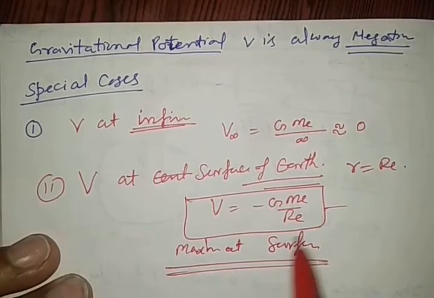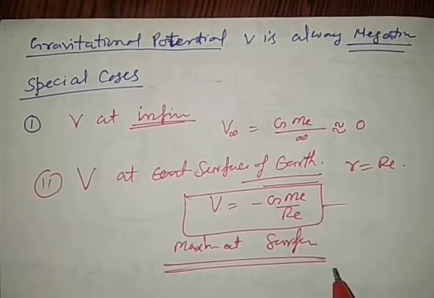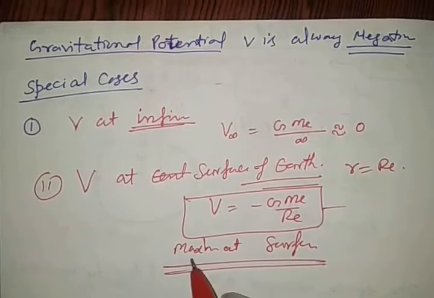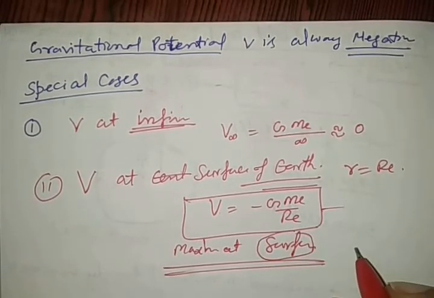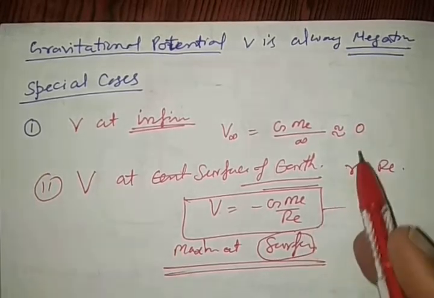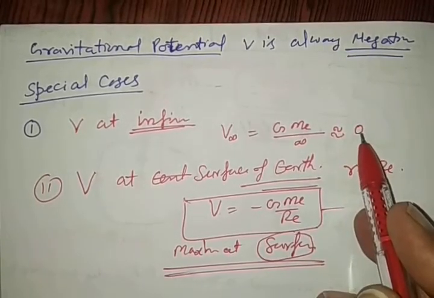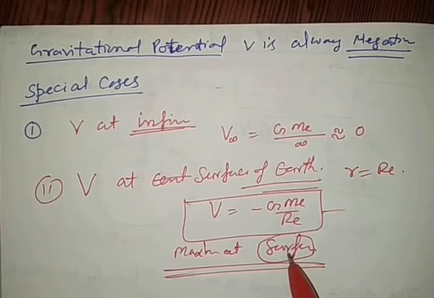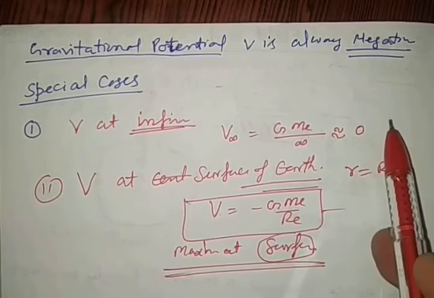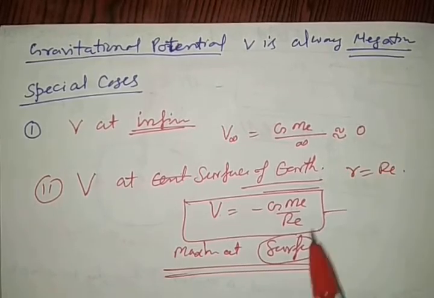Gravitational potential, when it is a minus value, maximum at surface, but see very carefully. The maximum and minimum: 0 is a minimum, once I am saying, and at the surface we are saying it is a maximum, but it is only from the point of view of mathematics.